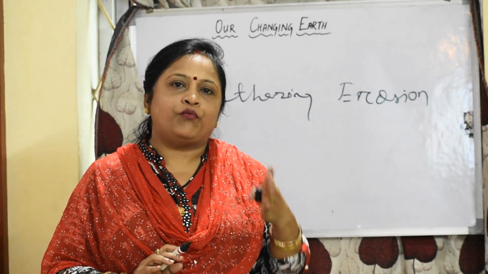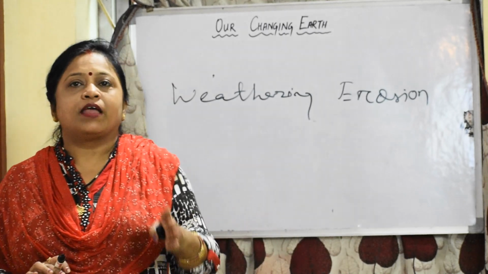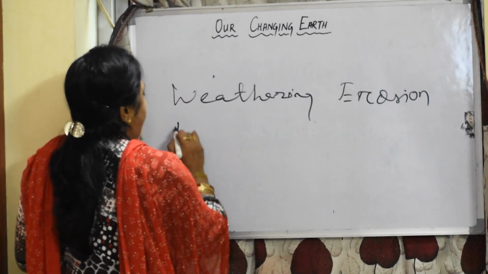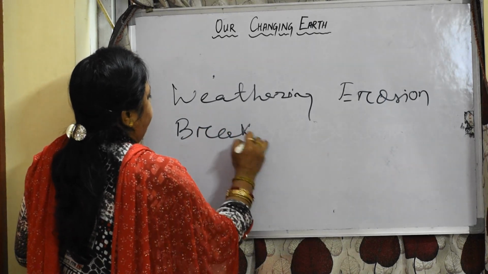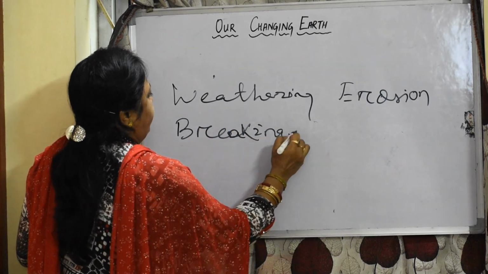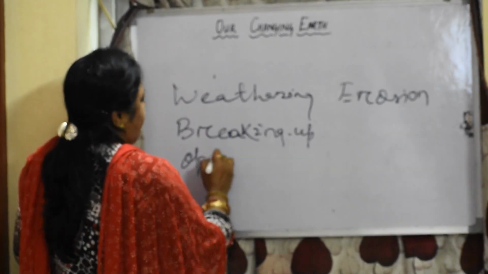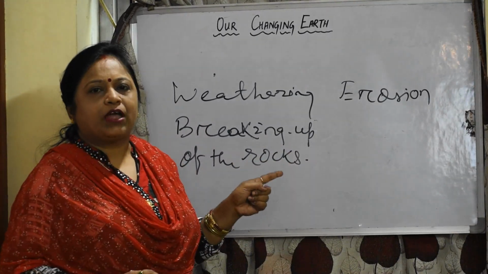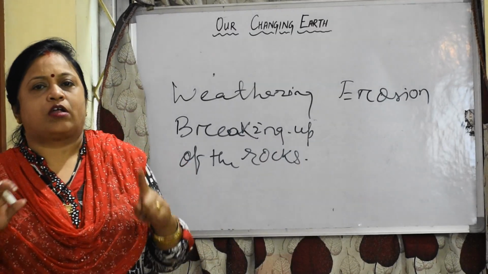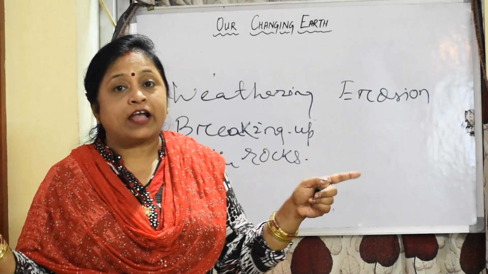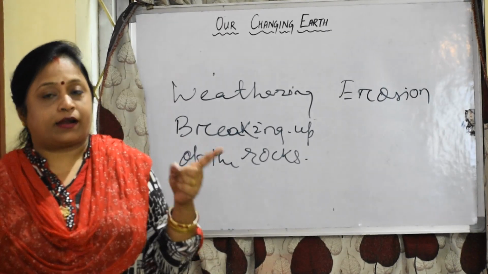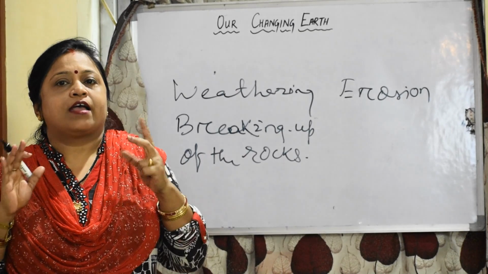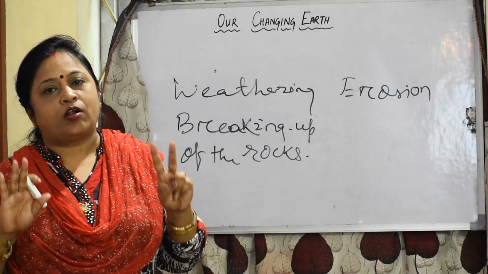What do you mean by weathering? Weathering means breaking up of the rocks. As you know, the rocks on the surface of the earth are always exposed to different climatic conditions, and this makes some changes on the surface of the rocks.